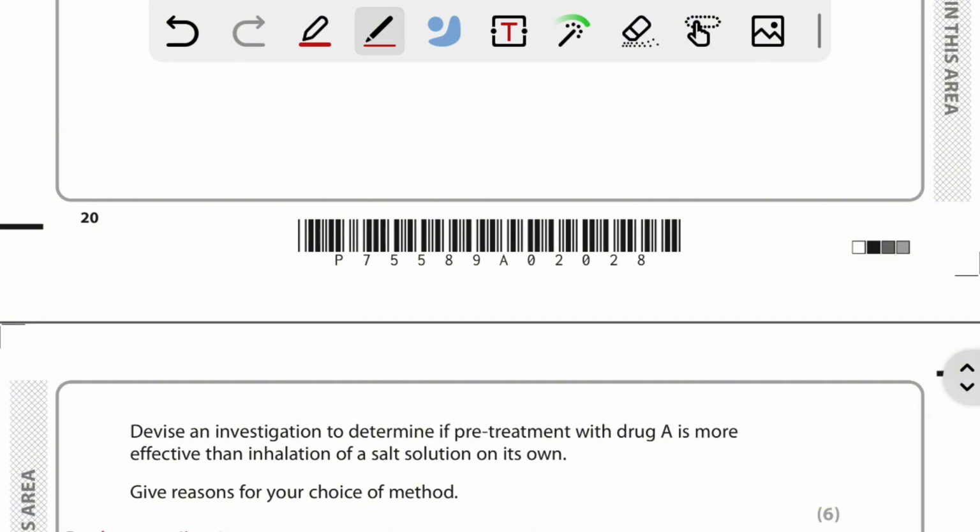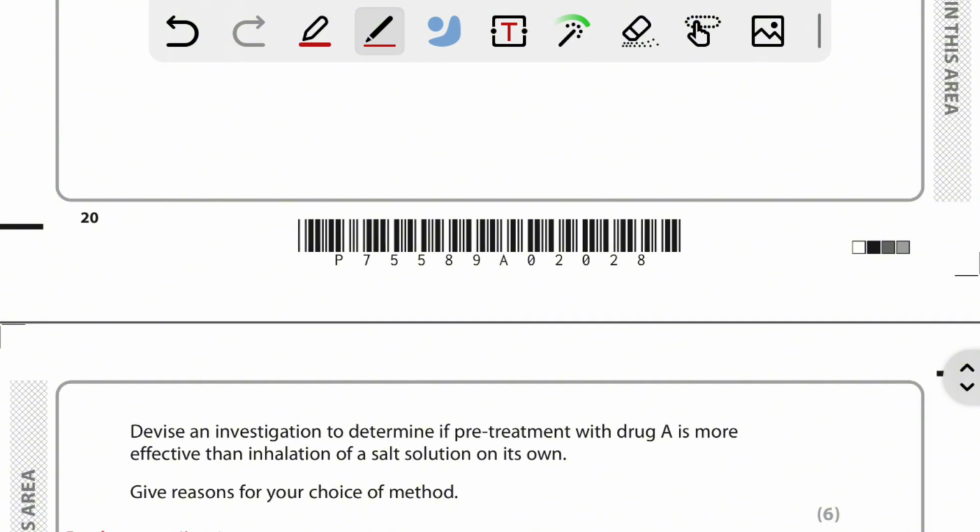we need to have 2 or 3 groups of patients with CF, with the cystic fibrosis disease, minimum of 6 people to increase the reliability of the experiment. Then one of the groups, for example group A and group B, will receive drug A as their treatment and the other will receive a placebo.